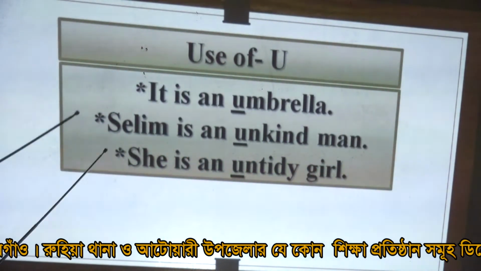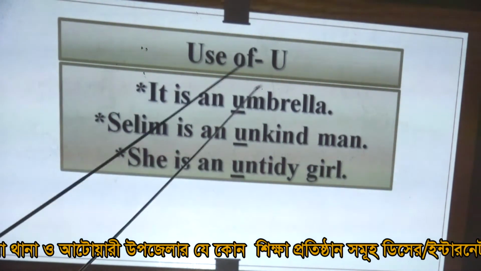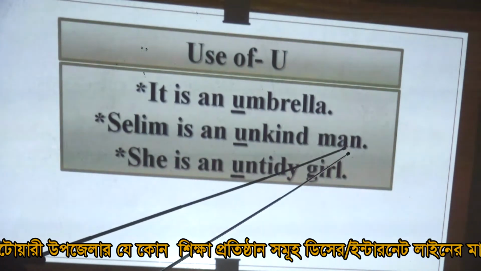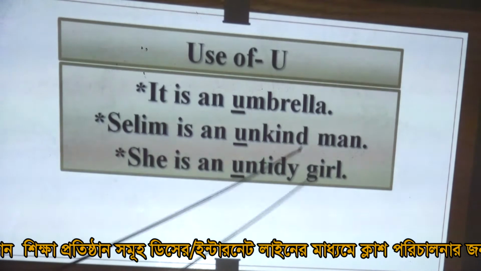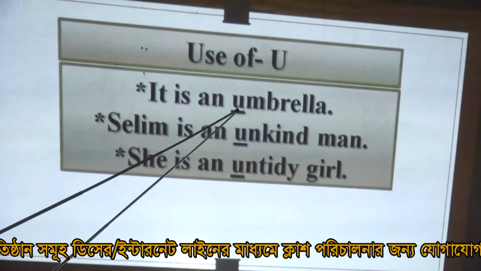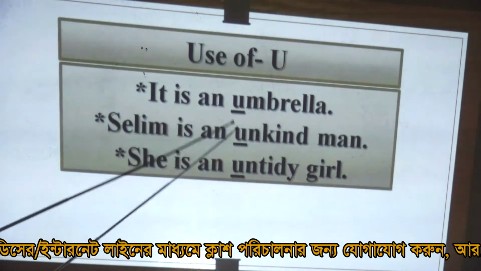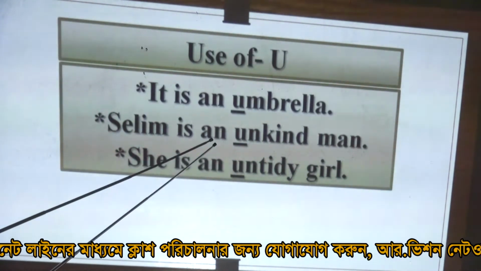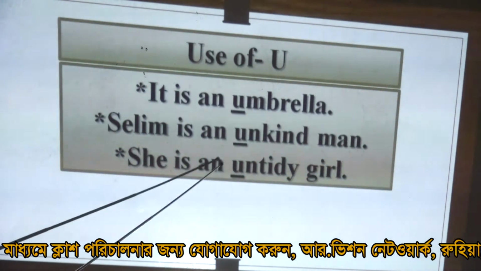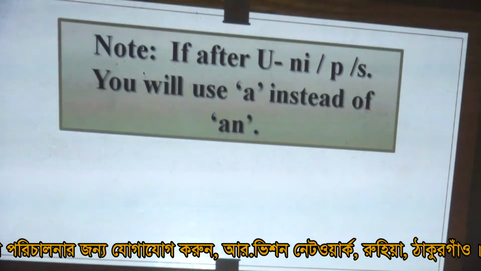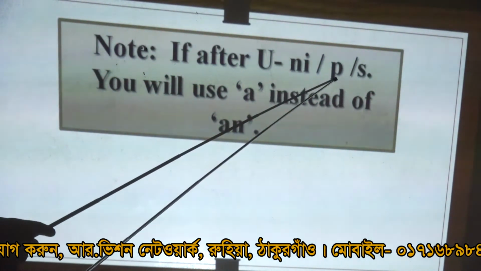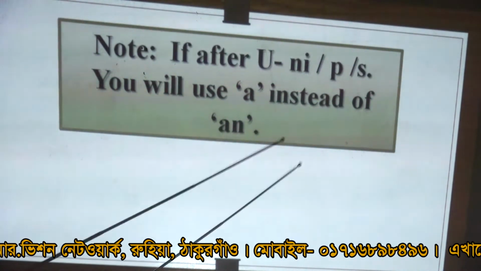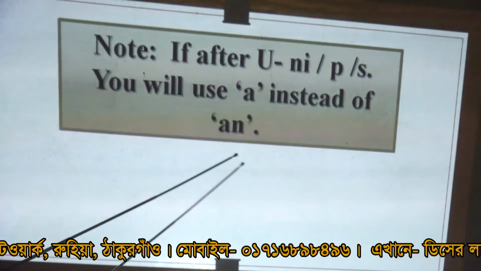Use of u. It is an umbrella. Selim is an unkind man. She is an untidy girl. Here is vowel u, so use an. It should be noted that if after u comes n, i, p or s with a y sound, you will use a instead of an.